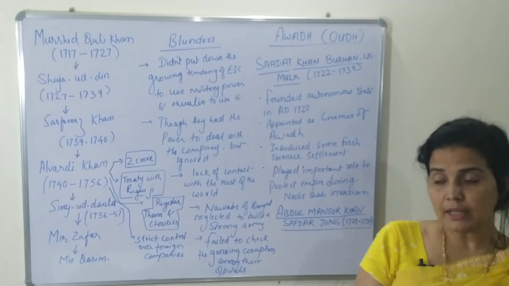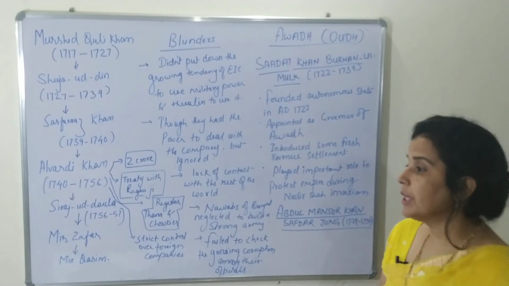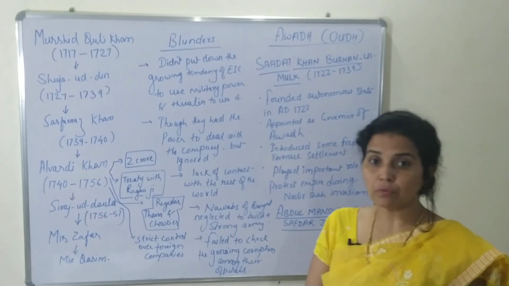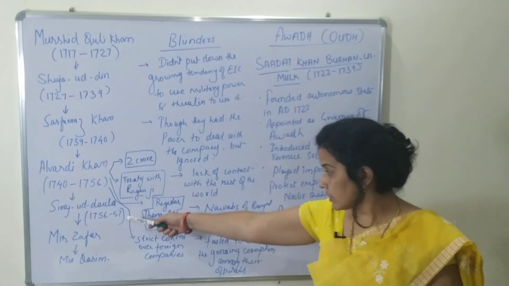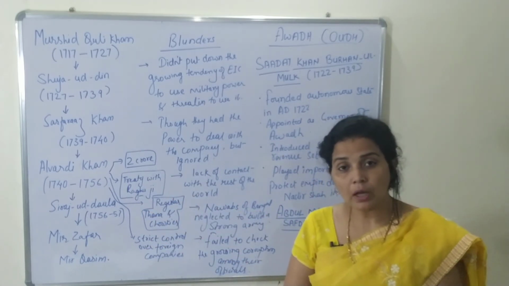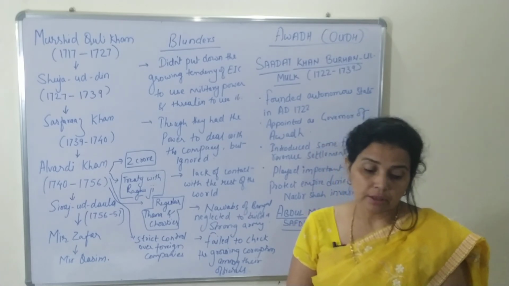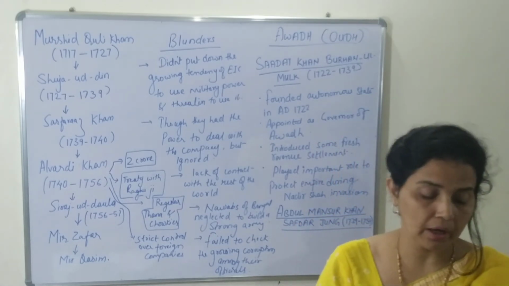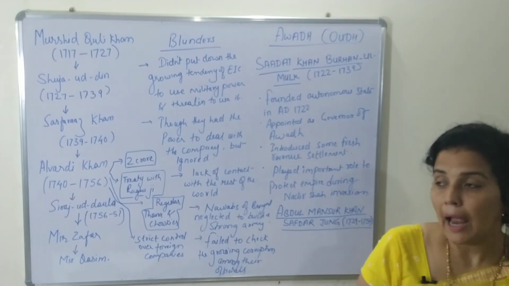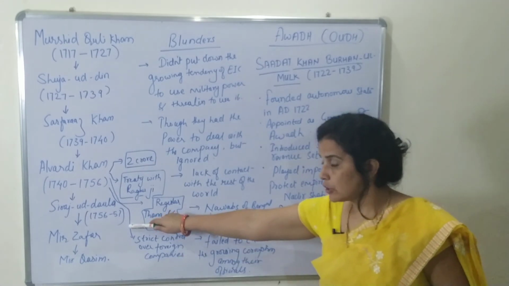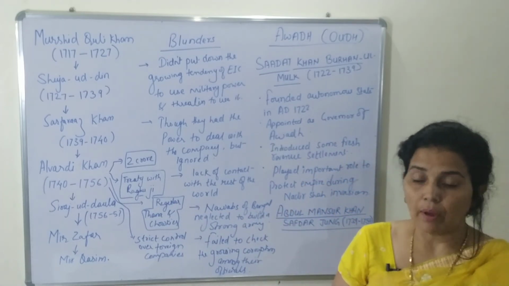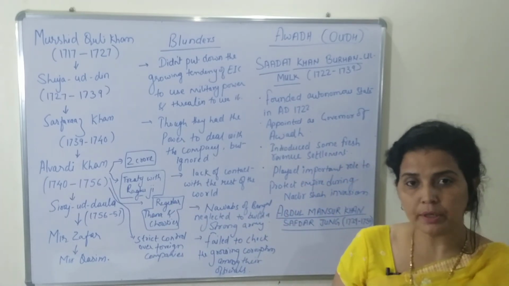If we talk about the Treaty of Alinagar, that was between Siraj-ud-Daulah and the East India Company, when Siraj-ud-Daulah had captured the fort of Calcutta, Fort William, he moved back to his capital.